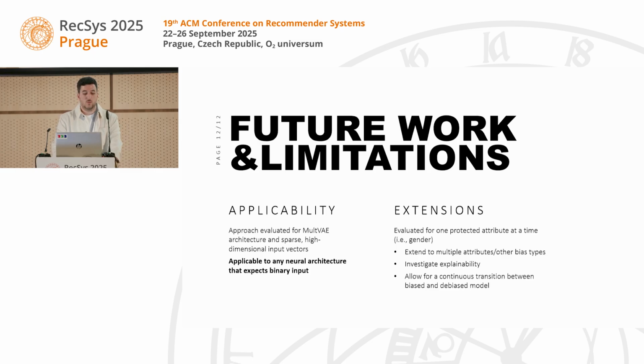And for future work, we would like to extend our work to the application of debiasing multiple attributes at once, and also potentially other bias types. We also would want to investigate explainability capabilities and also allow for a continuous transition between biased and debiased model, as we're currently only doing one or the other.